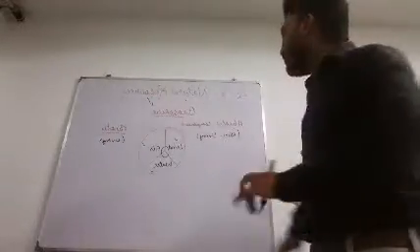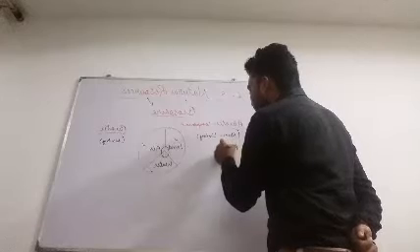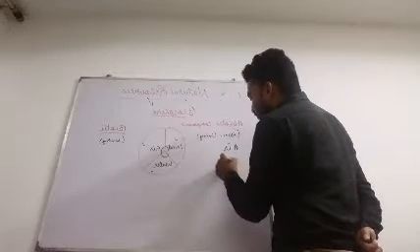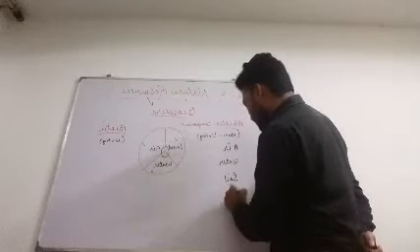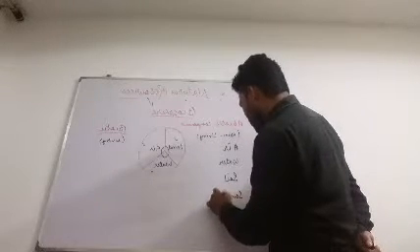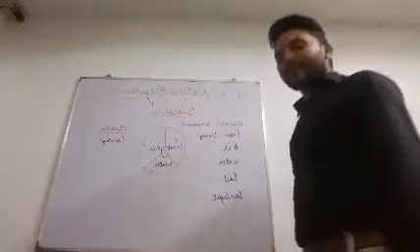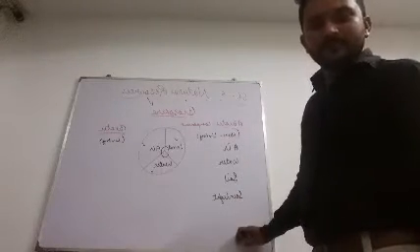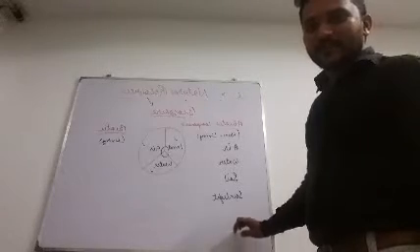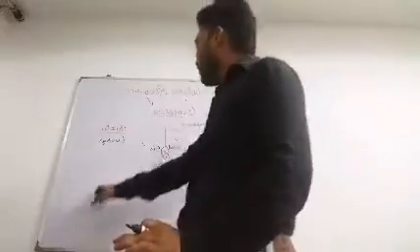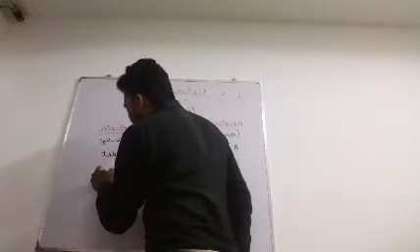So the examples can be air, water, soil, sunlight. But in the biotic component, we have the plant as well as the animal.